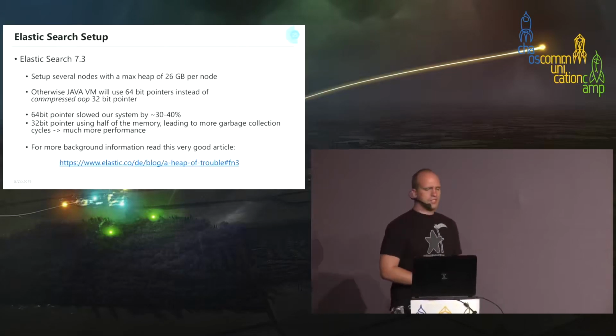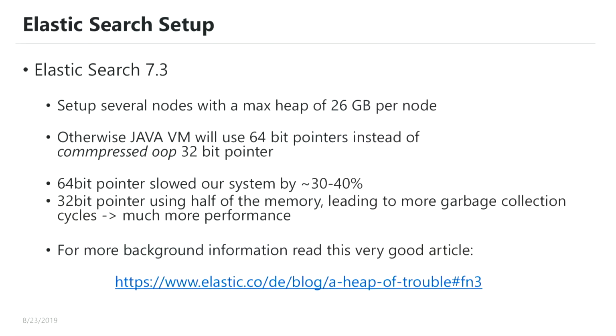Okay, next interesting point, Elasticsearch. Also some tweaking points. Most people make a really big mistake. They have maybe a lot of memory and they're running just one Elasticsearch node. But the problem is, if your node allocates more than 26 gigabyte of RAM, then the Java virtual machine will use 64-bit pointers instead of special compressed 32-bit pointers.